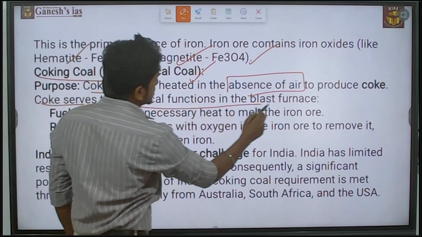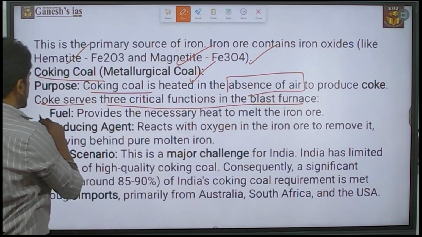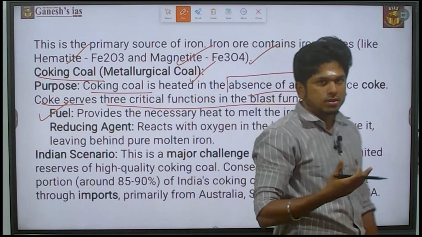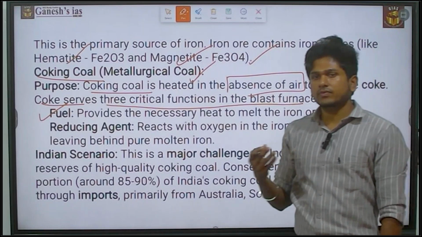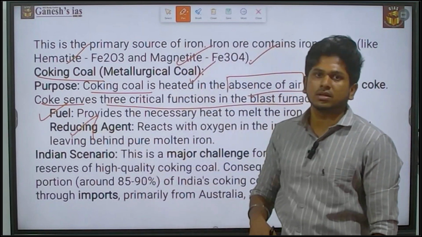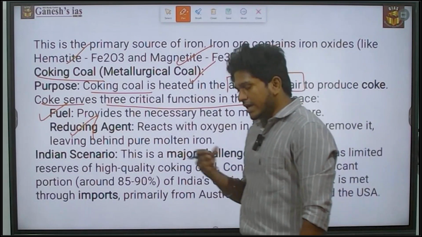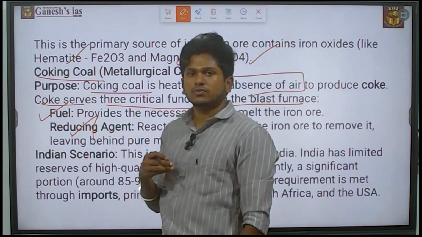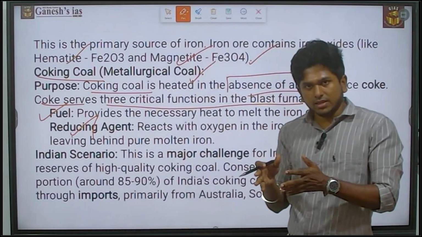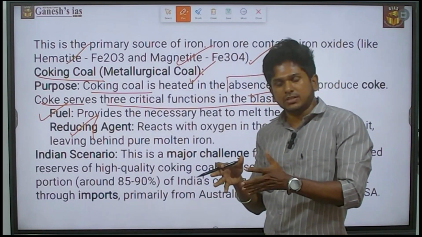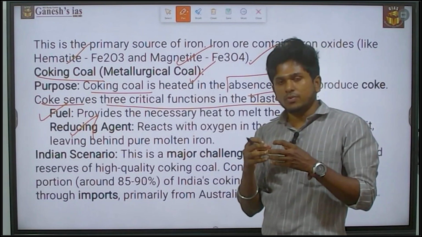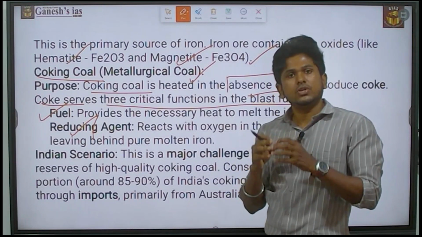The coke serves three critical functions in the blast furnace. The first is that it acts as a fuel, because the coal is going to burn. Next, it acts as a reducing agent, which means that in the iron ore there is the impurity of oxygen. If the impurity remains in the making of iron and steel, it will be porous, so the strength of the iron we make is going to be reduced.